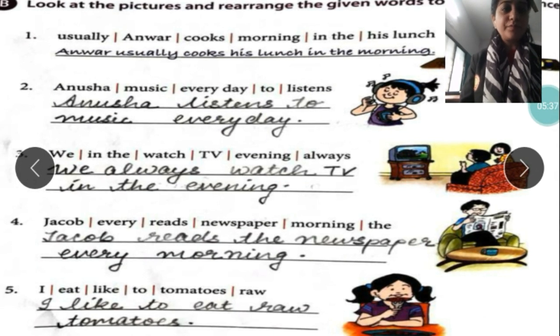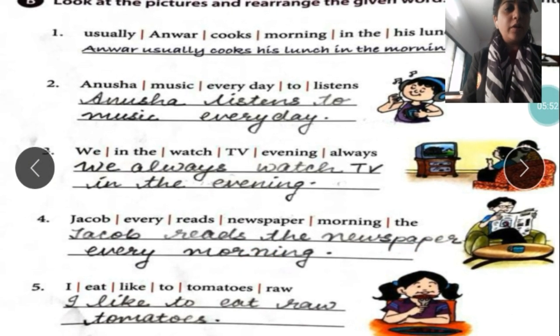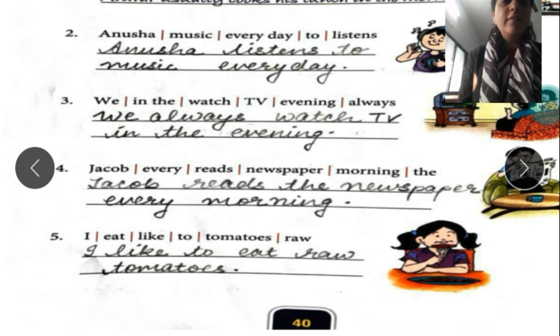Now the next one. Jacob every reads newspaper morning the. So we have to read it properly. We have to rearrange it properly. Jacob reads the newspaper every morning. I hope you are clear. Jacob reads the newspaper every morning. Now the fifth sentence. I eat like to tomatoes raw. So we have to rearrange the sentence. I like to eat raw tomatoes. I hope you all are clear with these two activities.